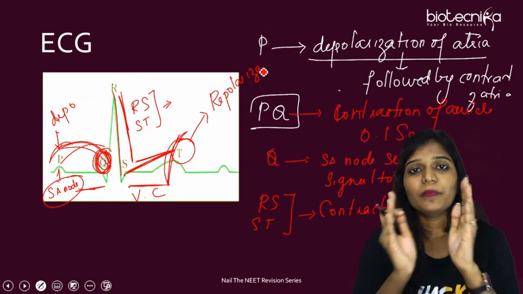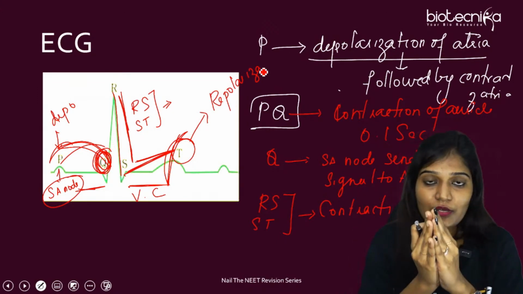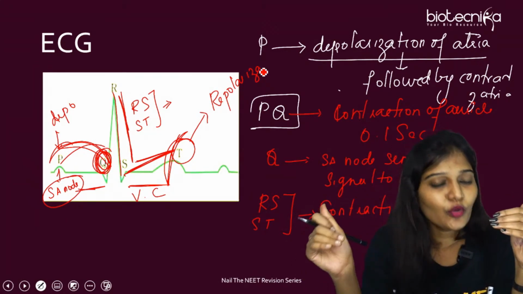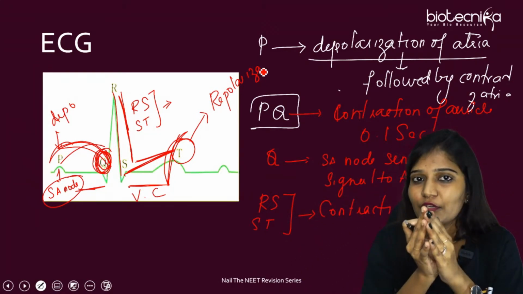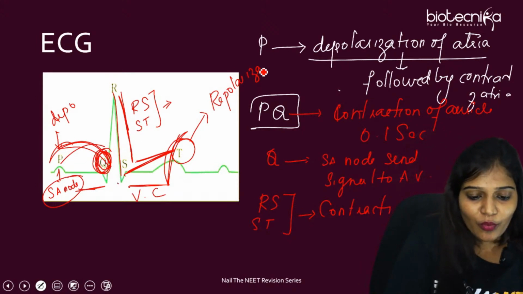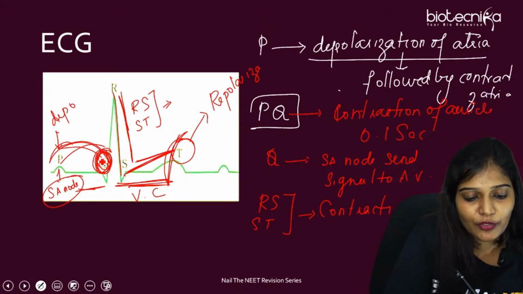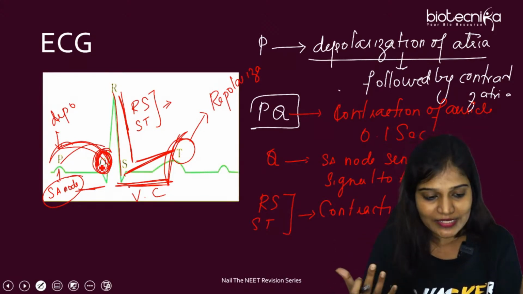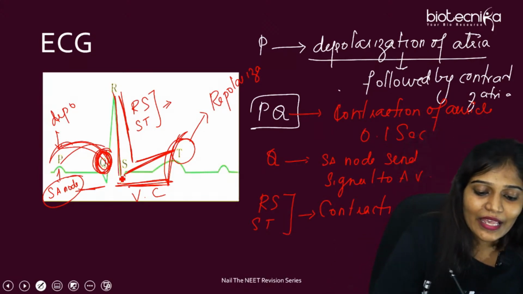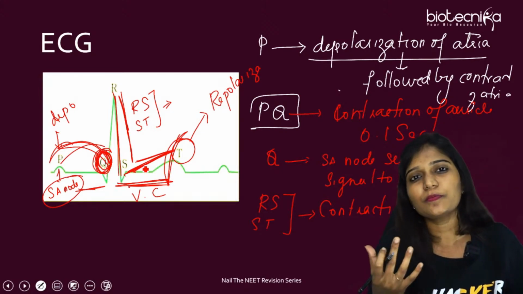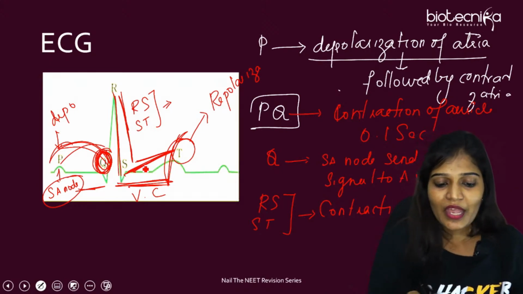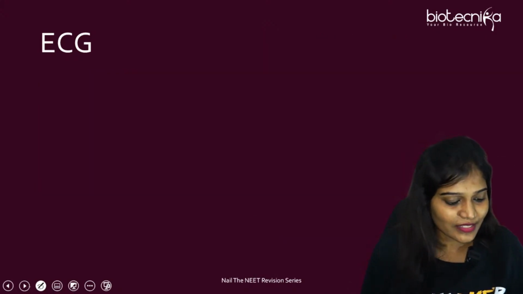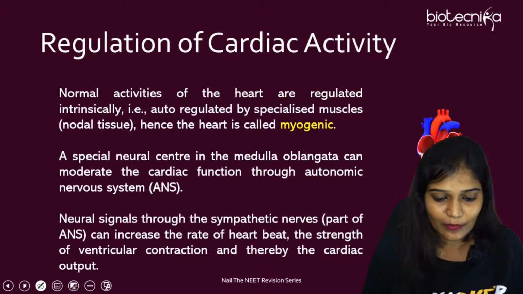So first remember, P is depolarization, so that is not contraction of auricle. P to Q, we can say it is going to be auricular contraction for 0.1 seconds. Q is the region where they're going to receive impulses from the SA node, and RS and ST is ventricular contraction, which is 0.3 seconds. And then T is going to be repolarization. Okay, now let's go to the NCERT lines which are given, and then we'll understand this.